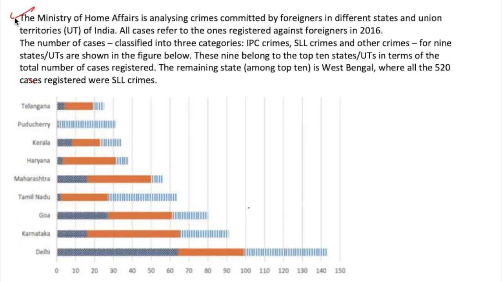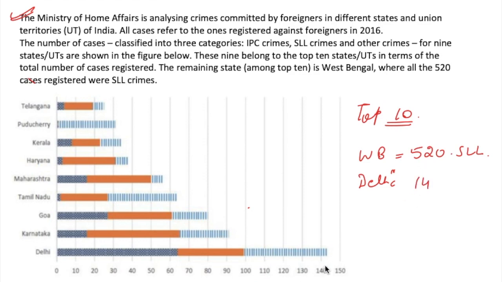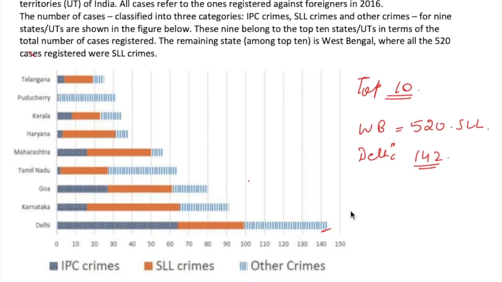in this bar graph. This bar graph gives you the data for the top 10 states or union territories with the highest number of cases, where first one is West Bengal with highest, that is 520 cases of SLL, and the next one is Delhi with cases 140, around 142. Okay, so among these I have to find how many cases are of IPC and how many cases are of SLL. So for West Bengal it is clear that 520 cases are for SLL. This information is clearly given to us.